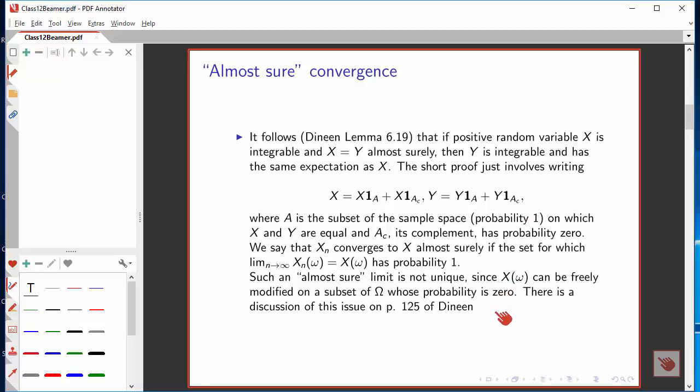A problem that Janines discusses with this sort of almost sure limit is that it's not unique, because we can modify a limit x of omega, to which x sub n converges almost surely, on a subset of the sample space whose probability is 0, and we're not going to change the fact that the sequence converges to the limit.